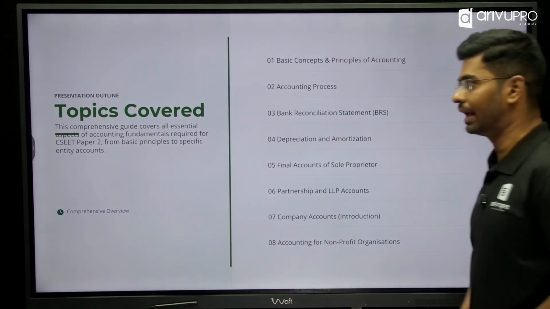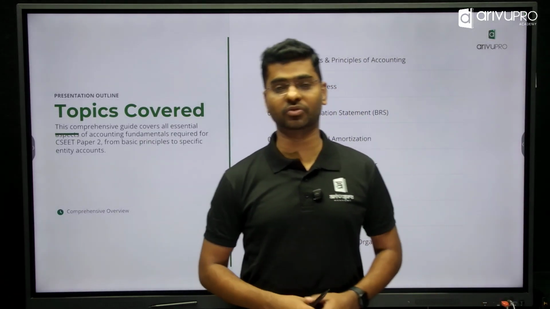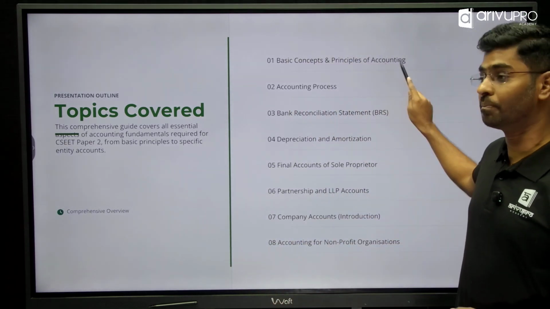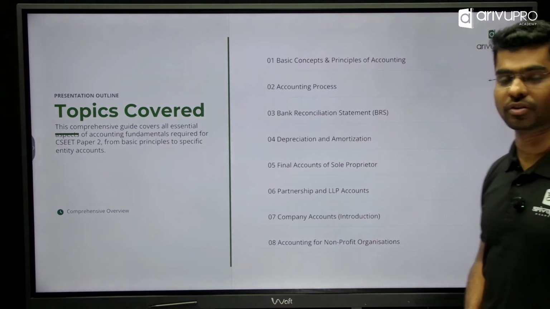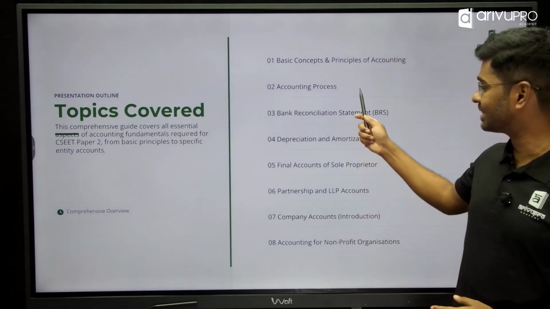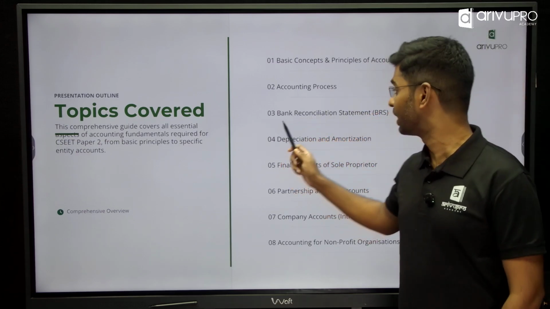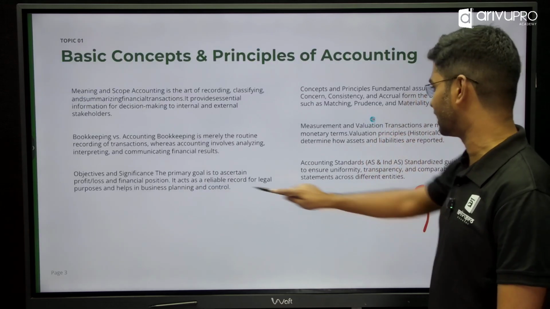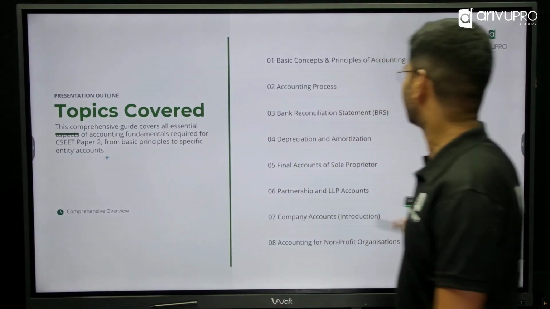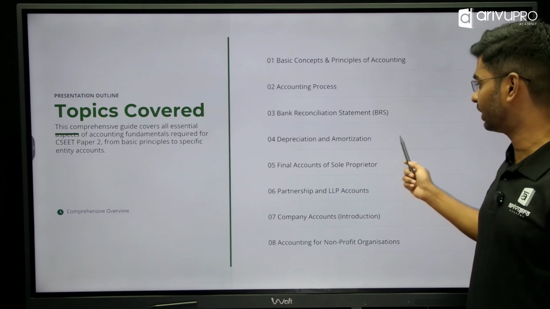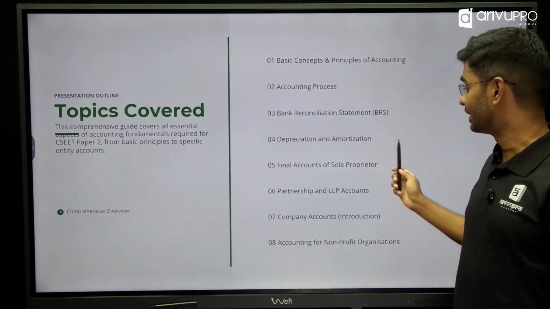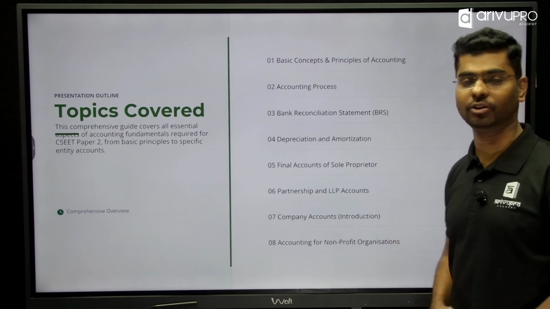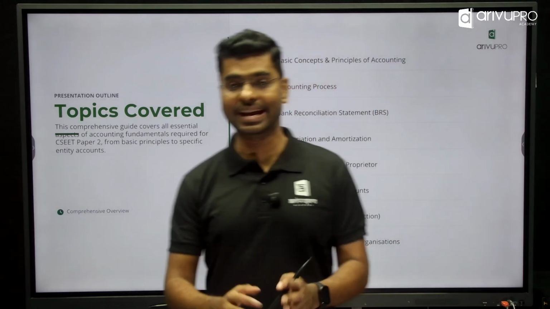Now they have typically covered 8 topics for you guys in your CSEET. Now let's look into the topic number 1, which is your basic concepts and principles of accounting. And the second chapter is accounting process. The third chapter is bank reconciliation statement. The fourth chapter is depreciation accounting. The fifth one is final accounts. The sixth is partnership. The seventh is your company accounts, and finally your NPO. So you typically have 8 topics.